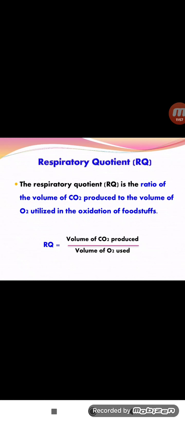Simple definition: the volume of CO2 produced depends upon the volume of O2 used. Simply, the ratio between the CO2 produced and the volume of O2 used is known as the respiratory quotient.